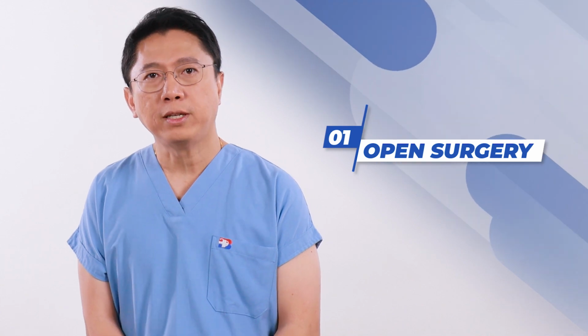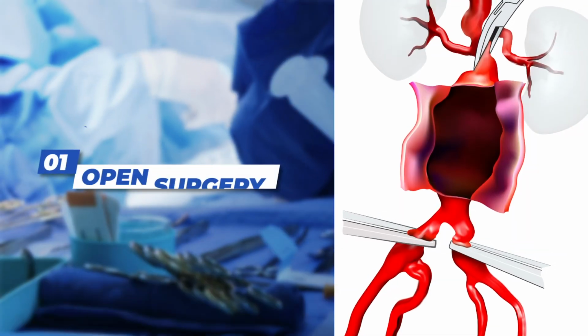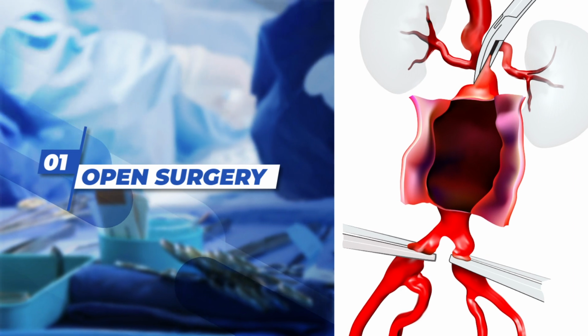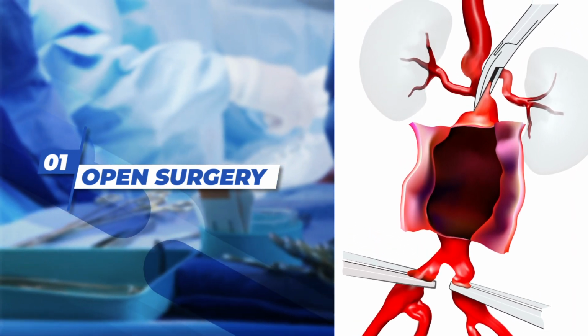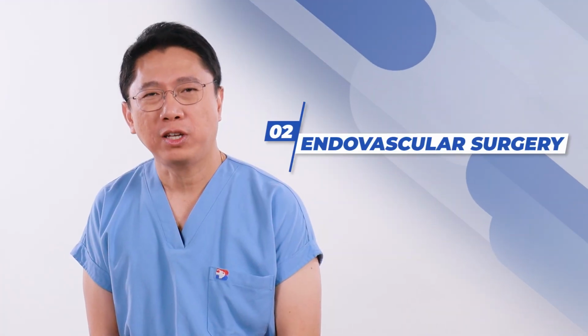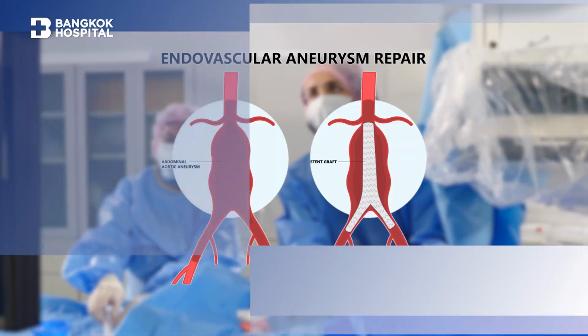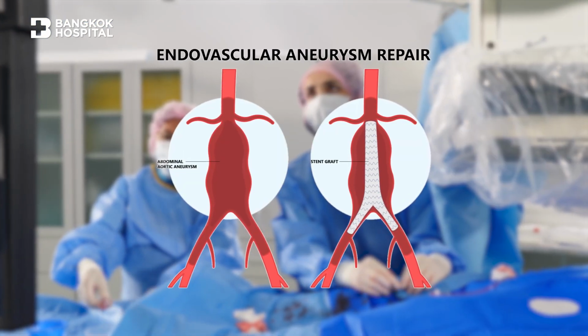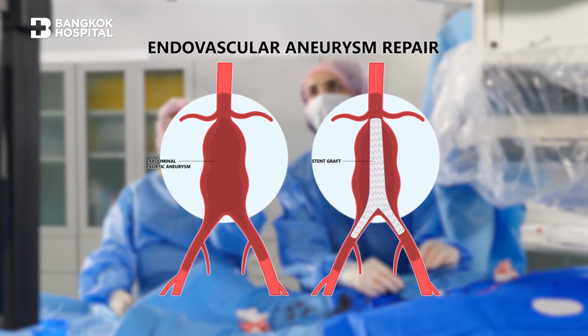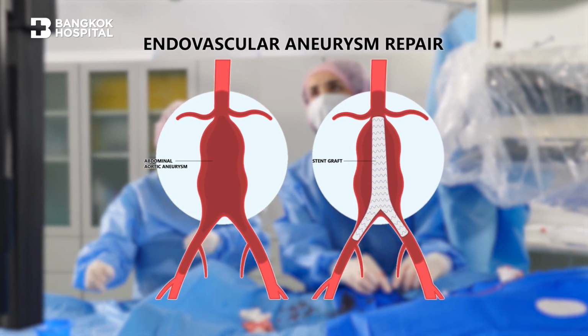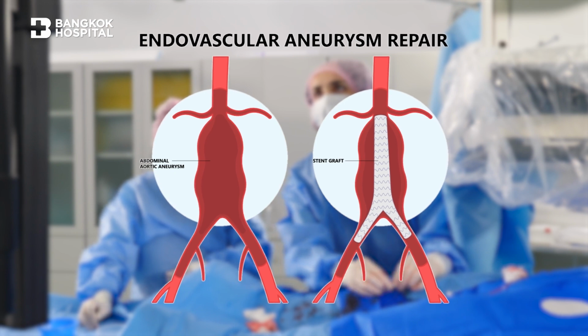There are two options to treat an aortic aneurysm. The first option is open surgery. The surgeon will open the chest or open the belly and fix the aneurysm by cutting and sealing a graft into the aneurysm. Another option is endovascular surgery. The surgeon will insert a thin tube or stent graft from the arm or leg into the aneurysm to reinforce or repair it from inside.